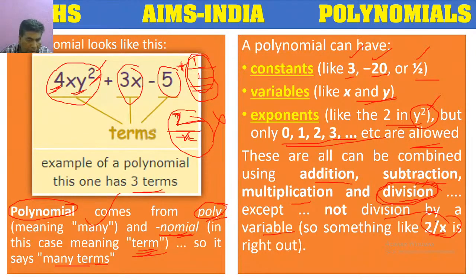Okay. Somebody asking about exponents. Exponent is nothing but power. So here y square is there. Here y is considered as the base. So y square means y into y. We have expressed y into y as y square, which means the number of times the base is repeating. How many times the base is repeating, we can represent as a power or exponent. Okay. This is the basic definition of a polynomial.